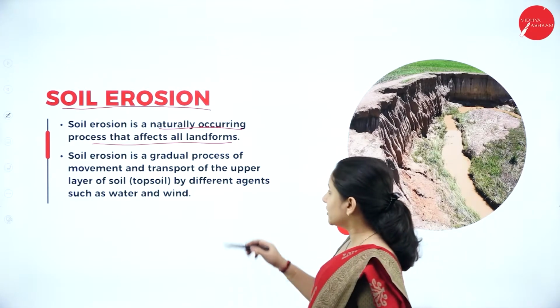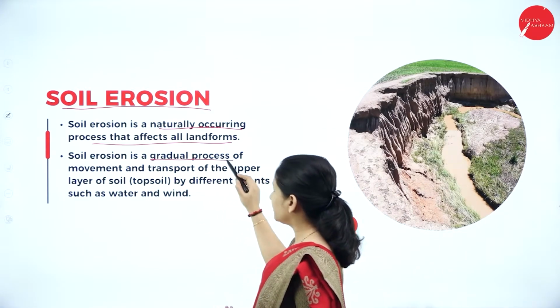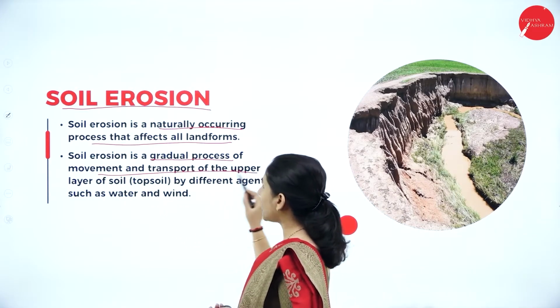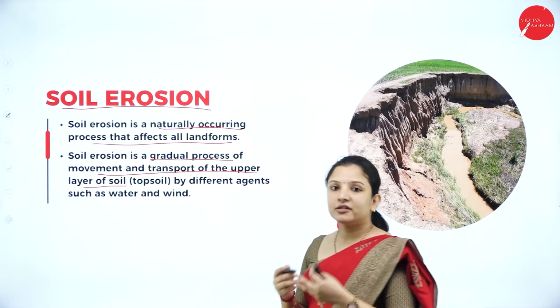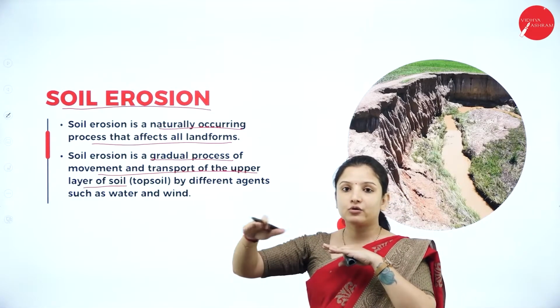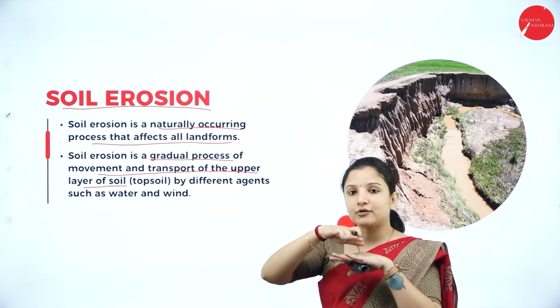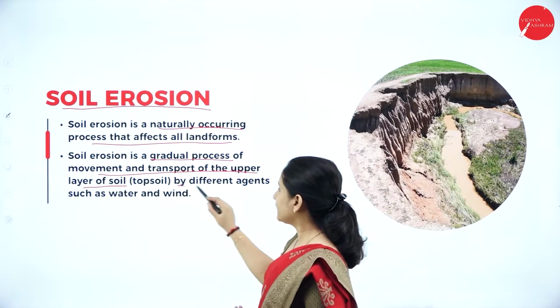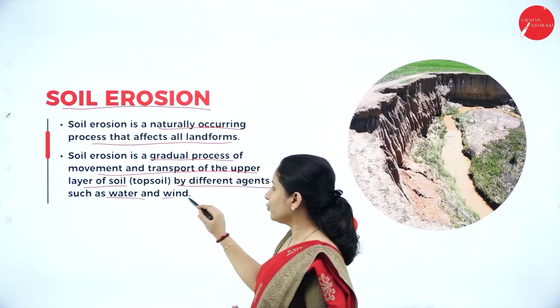It is a very slow and gradual process wherein the upper layer of the soil, that is the topsoil, starts to erode. It starts to move and vanish from the surface of the earth by different agents such as water and wind.